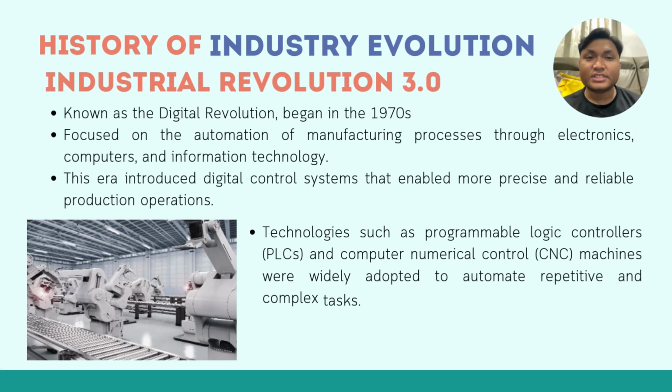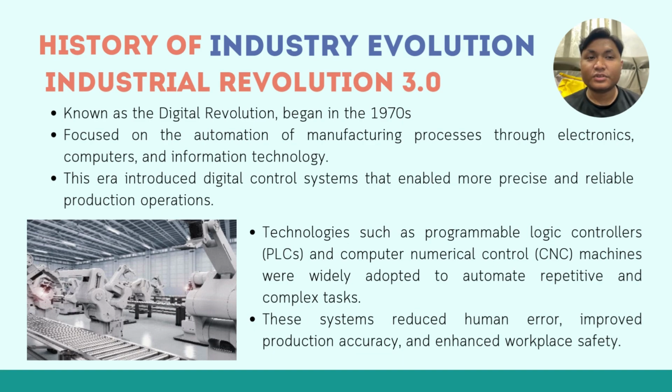Now, let us proceed to the history of Industrial Revolution 3.0, known as the Digital Revolution, that began in the 1970s. This generation focused on the automation of manufacturing processes through electronics, computers, and information technology. This era introduced digital control systems that enable more precise and reliable production operations, and introduced robots mostly in heavy industries.